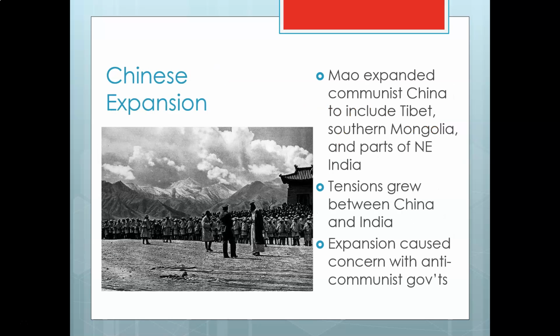Mao becomes the leader of China, and he continues to expand China. They move into, for example, Tibet, a country which is on the border of China. They take that over. They say that they're freeing the peasants there from control, but in fact, they are simply taking over Tibet. They take over parts of Mongolia, some parts of India. In fact, there's a few wars that you don't know about between China and India that have happened in the last 60, 70 years or so.